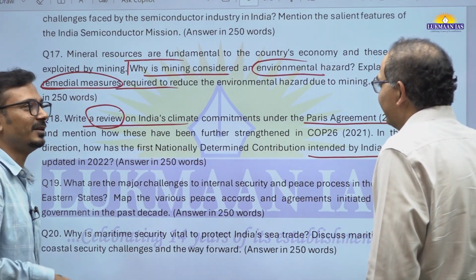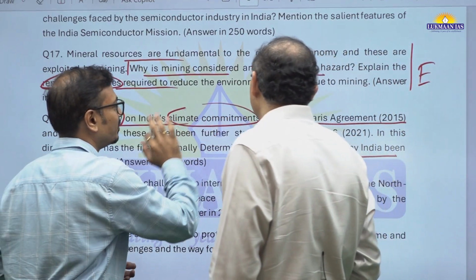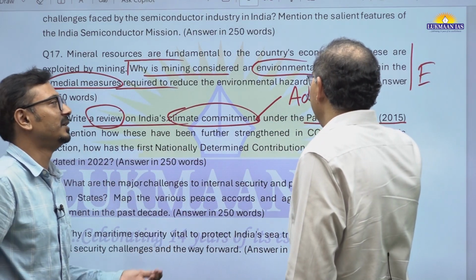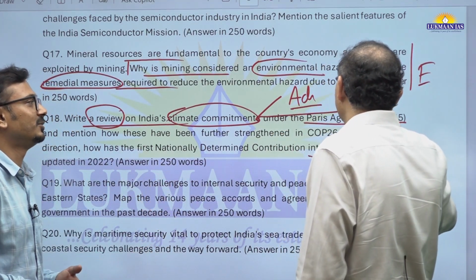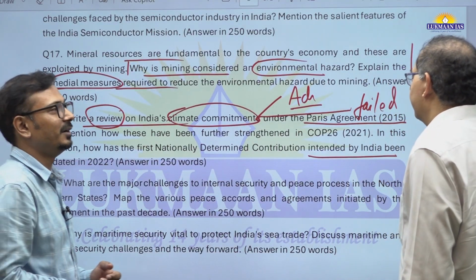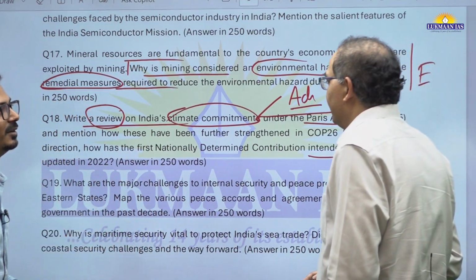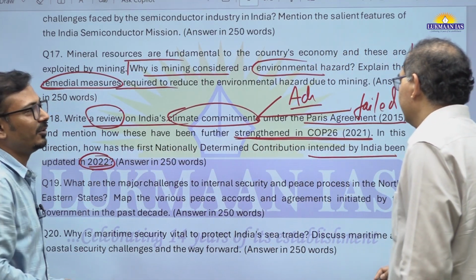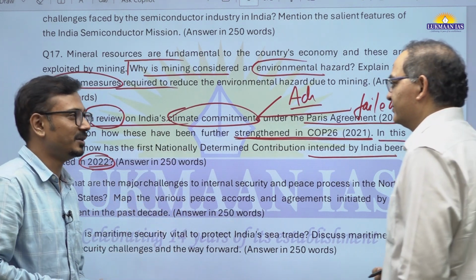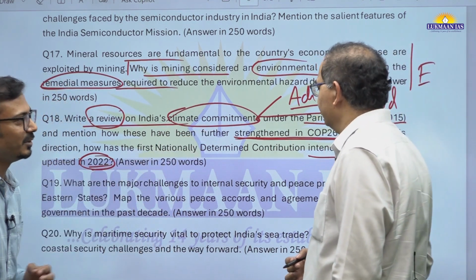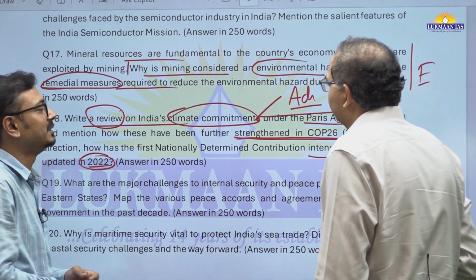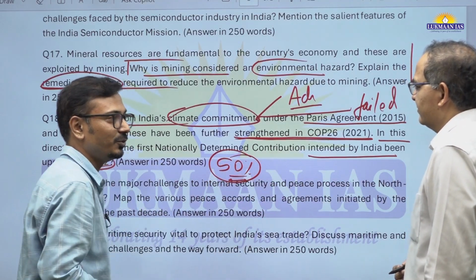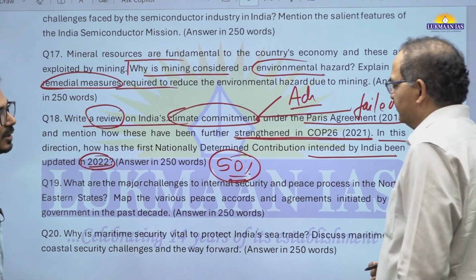Review, that is, the present status, like some of the commitments we have achieved and some of the commitments we are lagging. What commitments we have achieved? Like electricity production from non-fossil fuels we have achieved. We have failed in terms of, sir, afforestation, creating carbon sink. And how these have been further strengthened. So we have updated them in 2022, like we are going to be carbon neutral by 2070. Now we have announced that in COP26 only. And then we have increased that target now to 50% of total electricity production from non-fossil fuels by 2030. So such updation has been done in the targets.